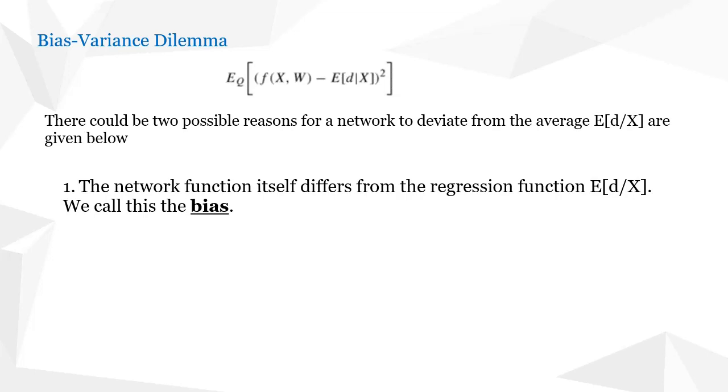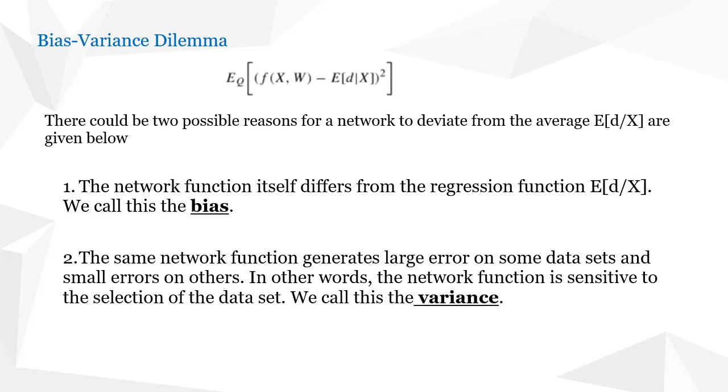The second parameter could be that the same network function f of x comma w generates large error on some datasets and small errors on other datasets. In other words, the network function is sensitive to the selection of the dataset, and this is termed as variance.